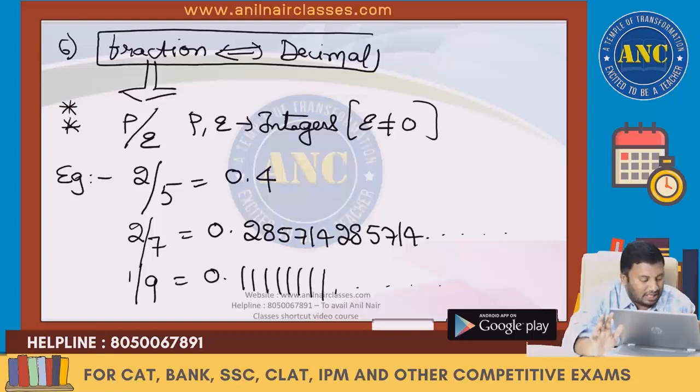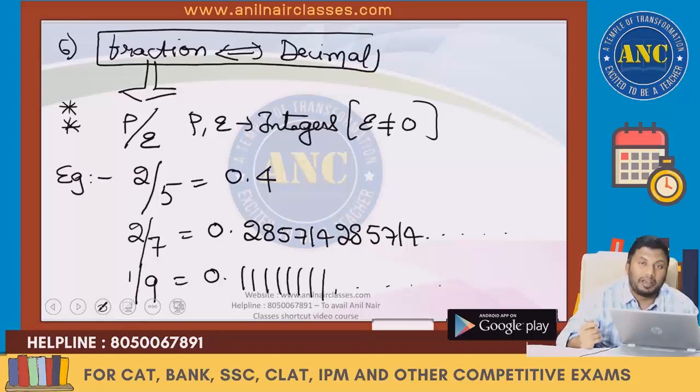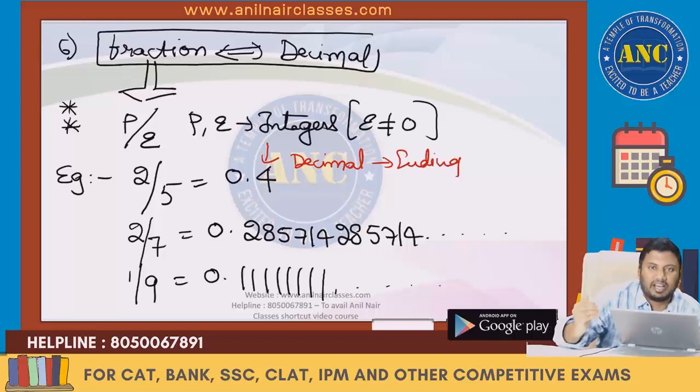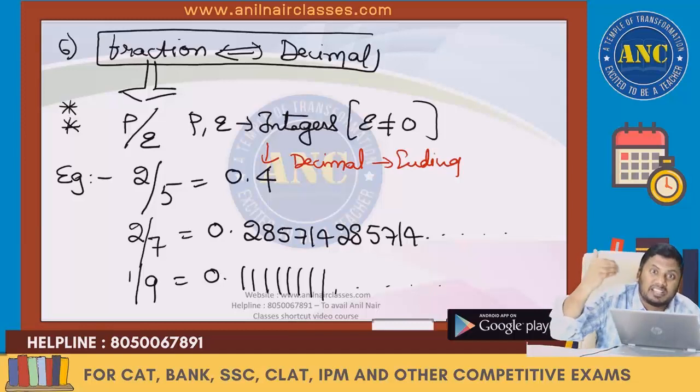If you take the fraction 2 by 5, it is 0.4. After 4, nothing is there. This decimal is ending. Suppose we say VT terminus, Nampalli terminus. Terminus means it is the dead point.